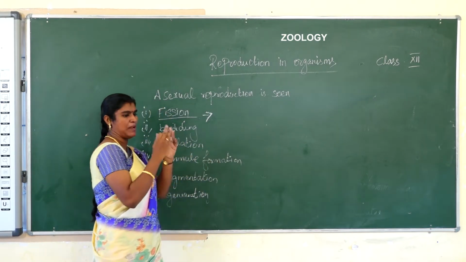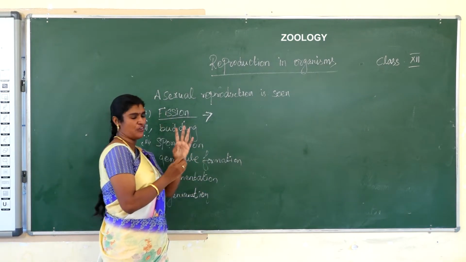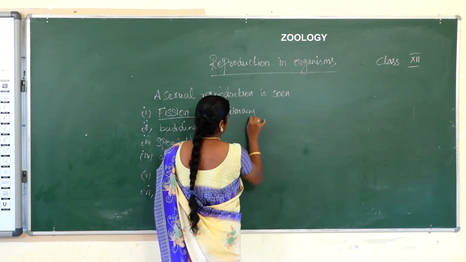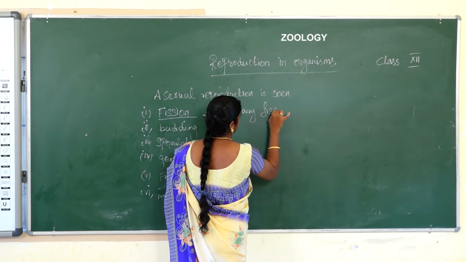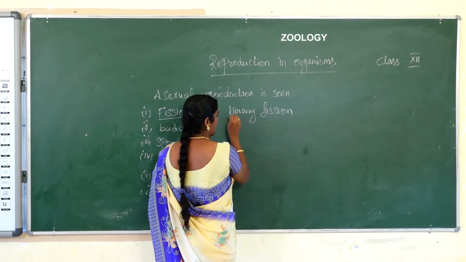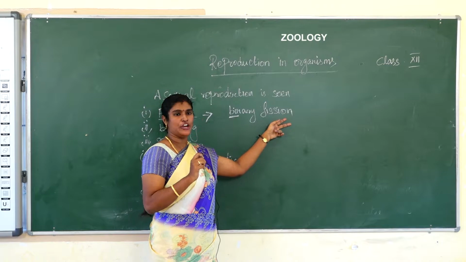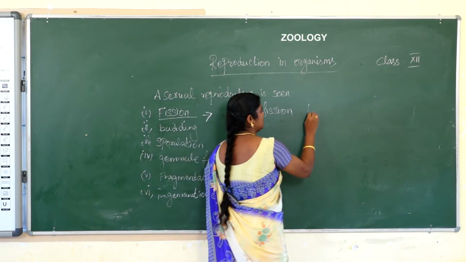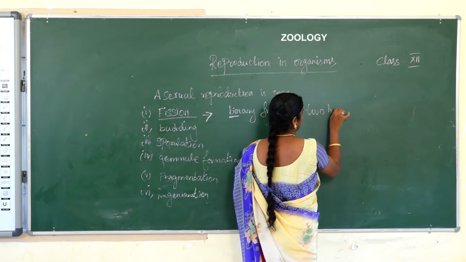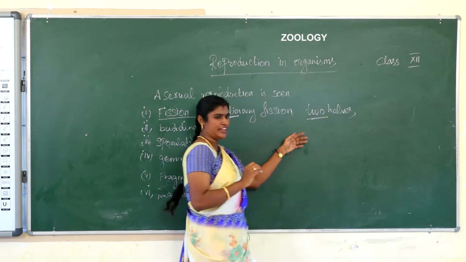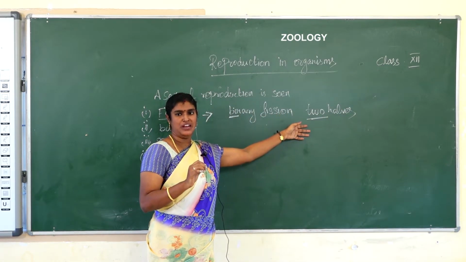Based on the plan of fission, it is divided into four types. First one, binary fission. Bi means two, so the parent body divides into two halves, and two identical daughter individuals are produced.